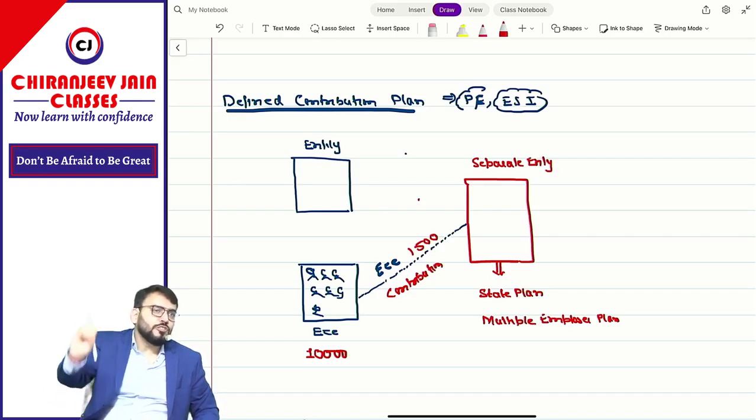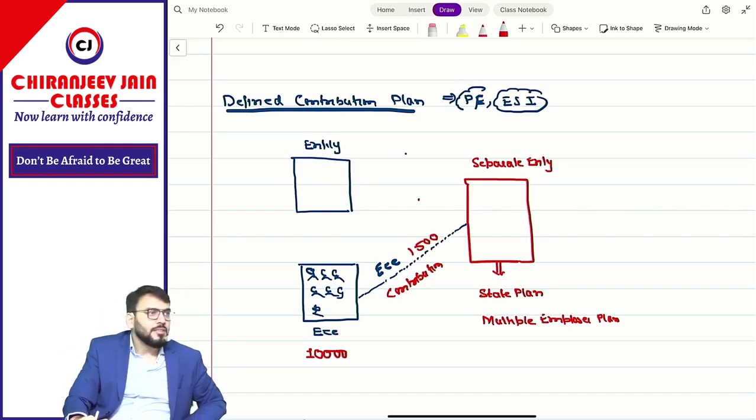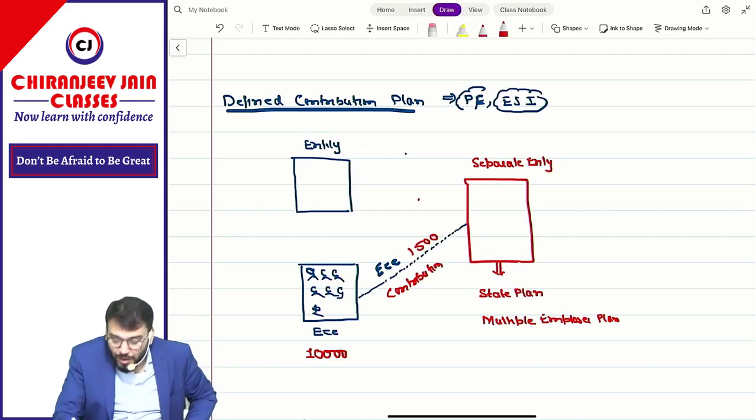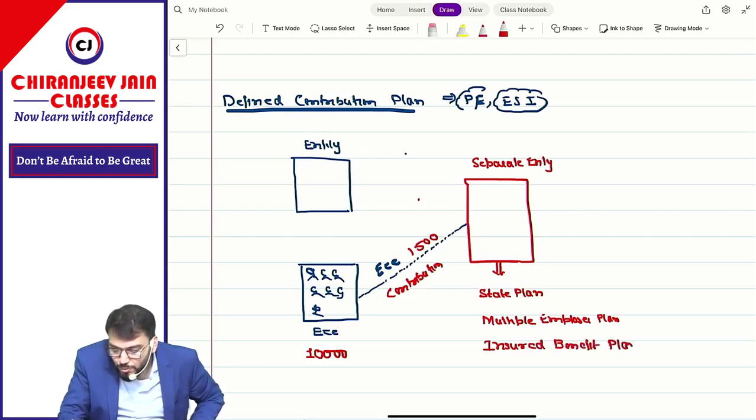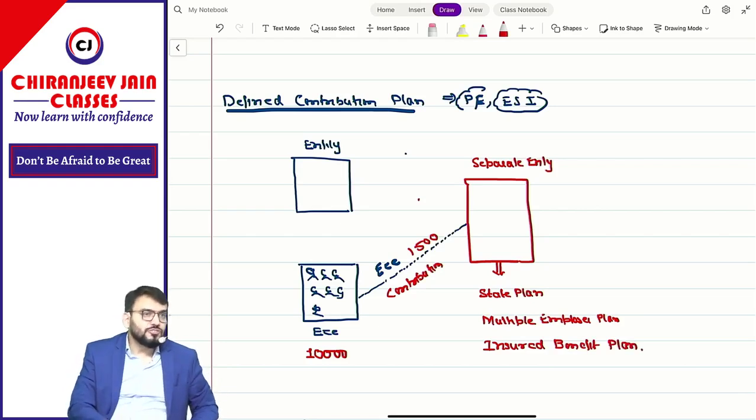They will not deposit under the state plan; they will create one separate entity for the benefit of their employees. That is known as multiple employer plan. Or it can be an insured benefit plan also. Nowadays insurance companies also provide this type of service. You can contribute to an insurance company, and they will take care of everything. Are you able to understand? This much you understood?